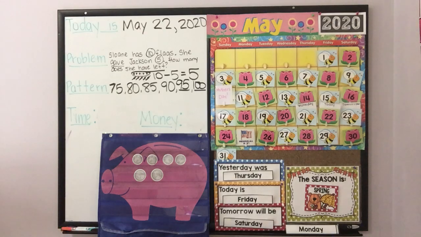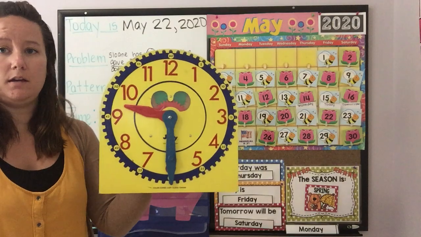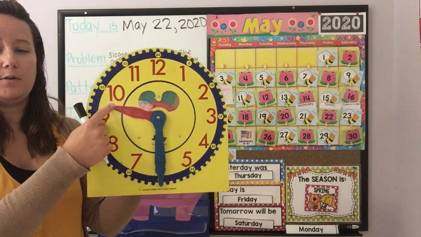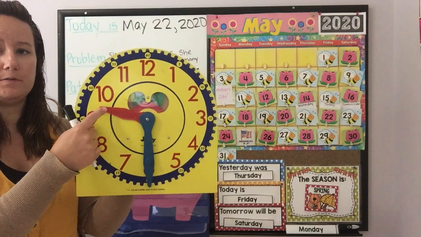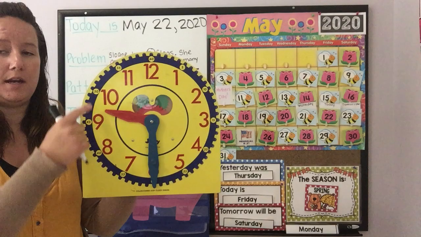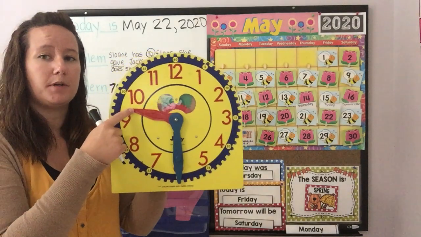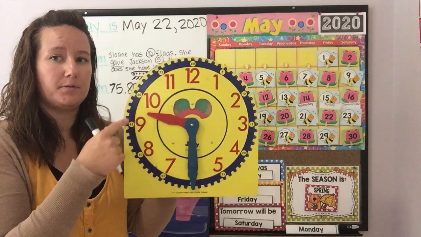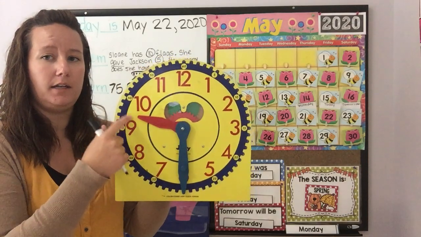All right, let's do our time. Here is our time for today. Remember, we have our short hour hand and our long minute hand. We check our hour hand first. This time, the hour hand is between two numbers. It's between the 9 and the 10. So when your hour hand is between two numbers, we're going to bounce back, right? So we're bouncing back to the 9. So for hours, we have 9.